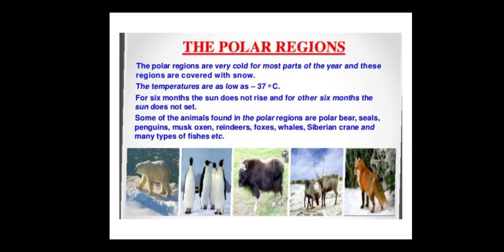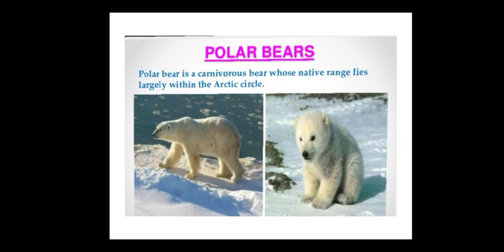Some of the animals found in the polar regions are the polar bear, the seal, the penguin, the musk oxen, reindeers, foxes, whale, Siberian cranes, and many types of fishes. This is the type of animal that stays in the polar region. What is a polar bear? This is a white fluffy polar bear. It looks like a teddy bear. Polar bear is a carnivorous bear whose native range is largely within the Arctic Circle. Where does this polar bear stay? The polar bear generally stays in the Arctic Circle.